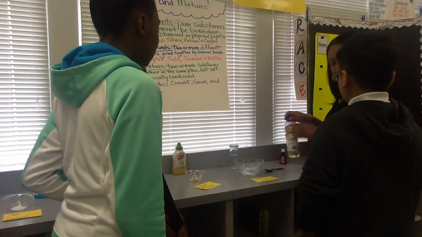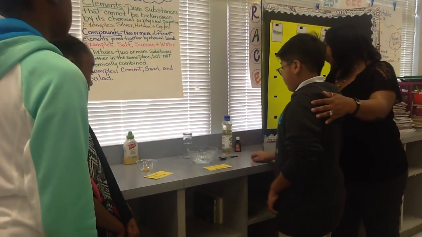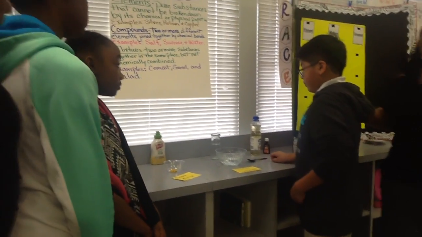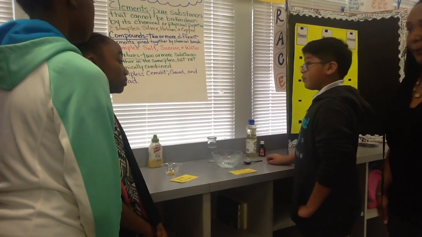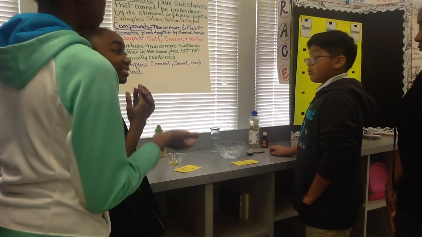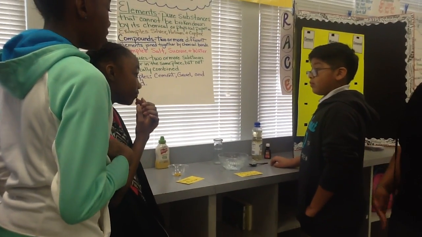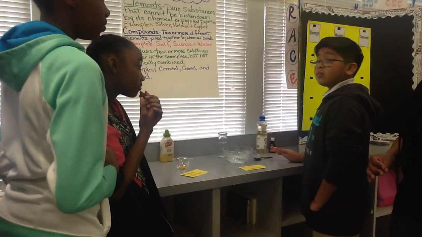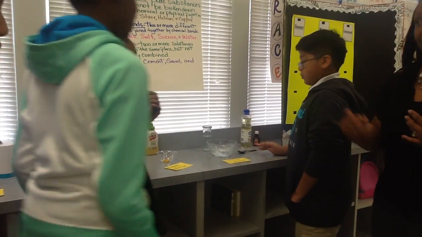Once we mix it, is it still a compound? No. Okay, why is it no longer a compound? Because water and vegetable oil have been mixed together. So what has it become now? A mixture. Okay, did they mix well? You guys come closer. No, they didn't.